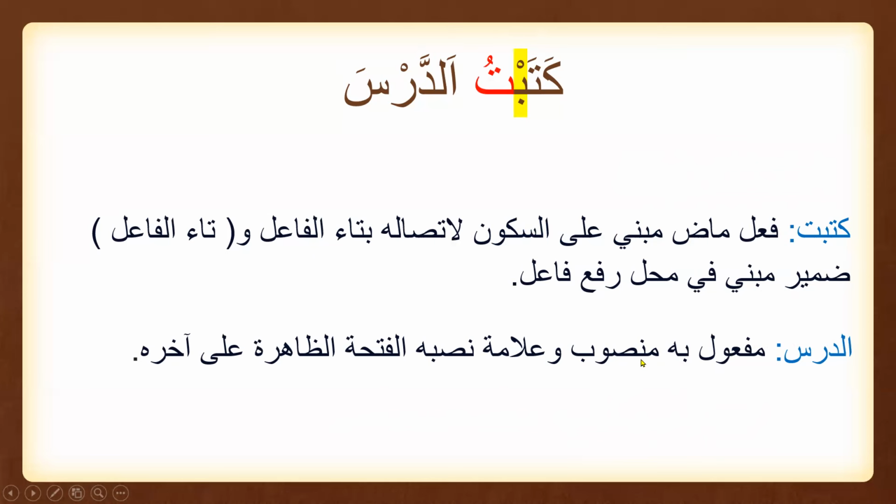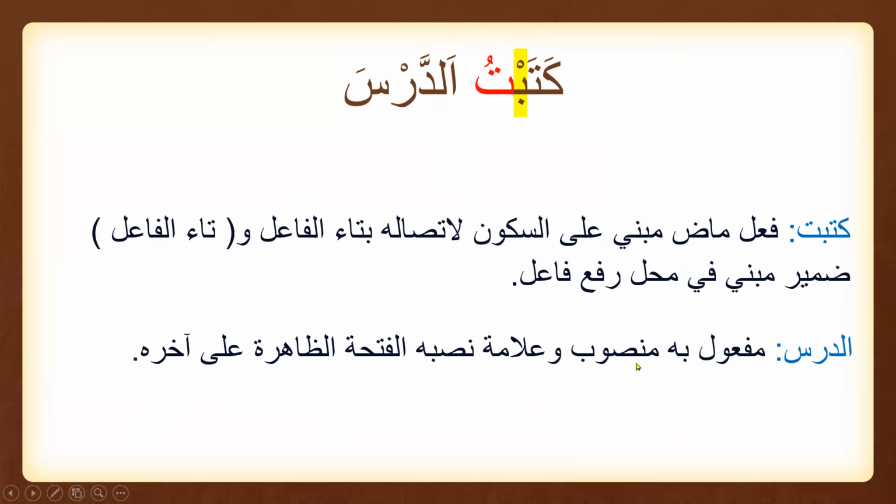And what is the sign of the mansoob we are going to add here? Just like the reason we wrote for why it is mabni ala sukoon, because it is attached with ta al-fa'il, here we also write why it is mansoob. Maf'ul bihi mansoob.